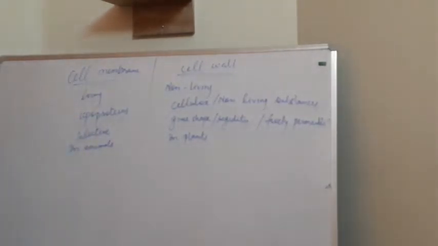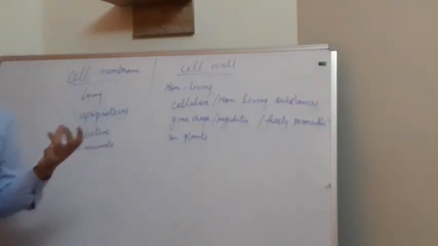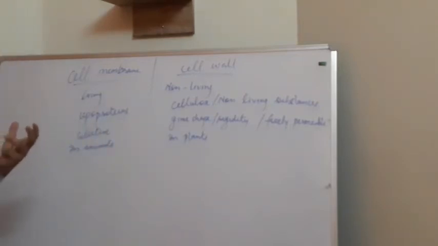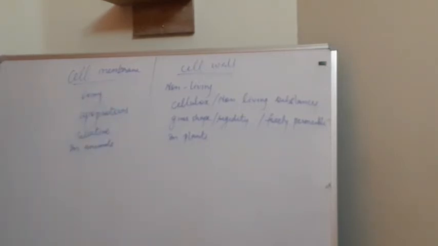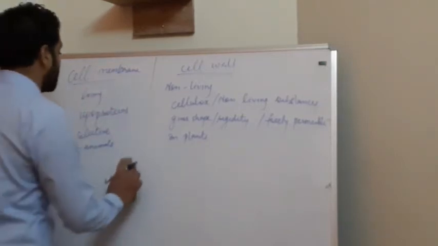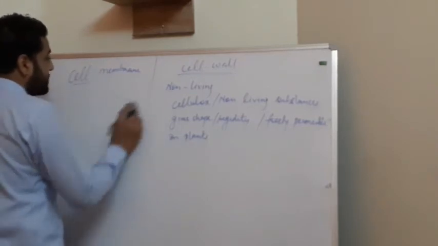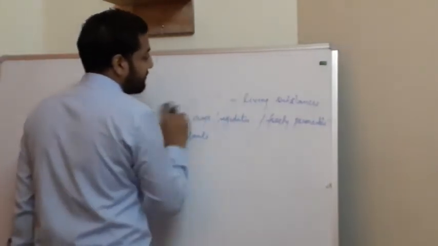The cell wall is freely permeable, but it is strong. It gives shape and rigidity to the plant cell. After maturing, the hard part of the plant's body is its cell wall. So that is the difference between the cell wall and the cell membrane, which are the outer coverings of the animal cell and plant cell.